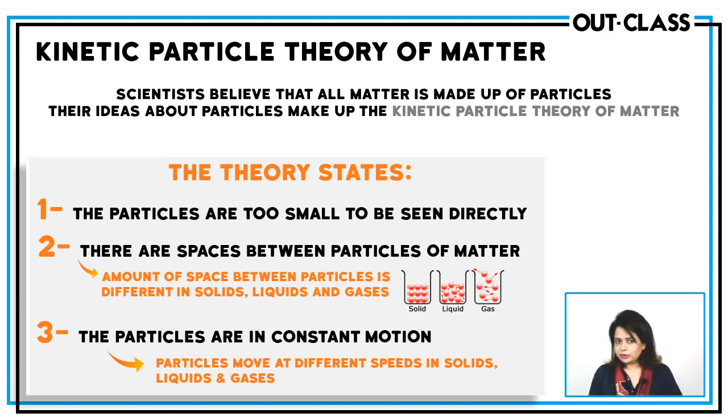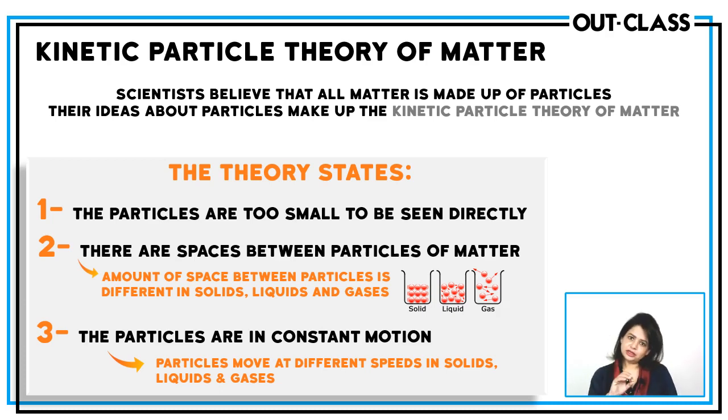The distance between the particles is different in different states of matter, and that is why different states of matter have different appearances due to the different arrangement of particles. In solids, as you know, the particles are very close together, so there are very little spaces between the particles, but there are spaces.